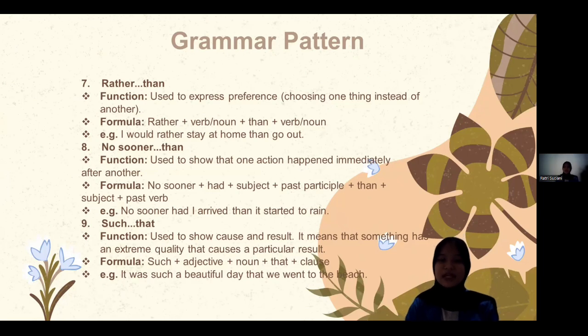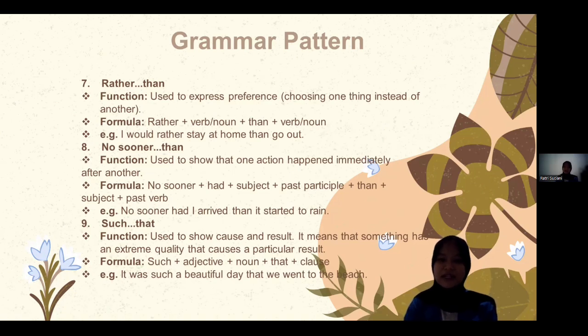Number eight, no sooner pairs with than. The function is used to show that one action happened immediately after another. The formula is no sooner plus had plus subject plus past participle plus than plus subject plus past verb. For example, no sooner had I arrived than it started to rain.